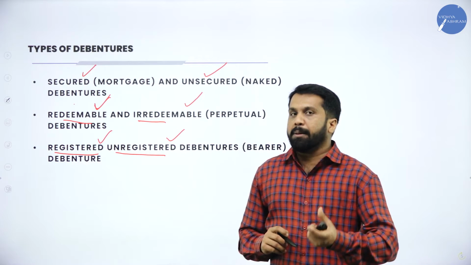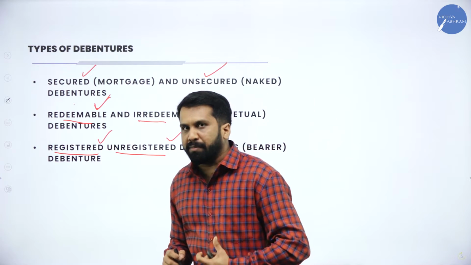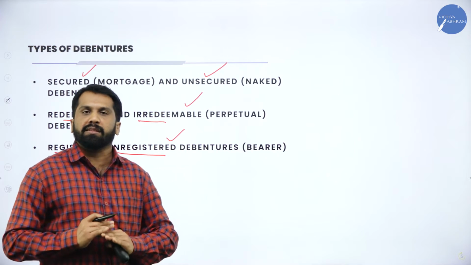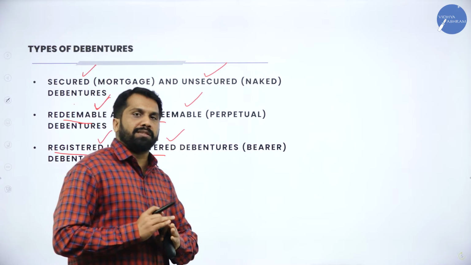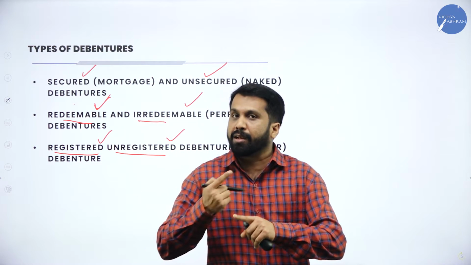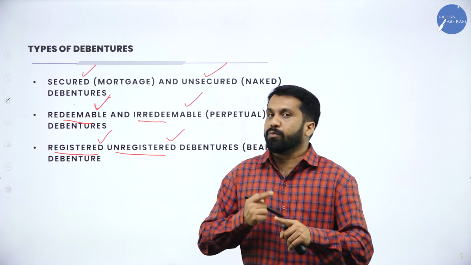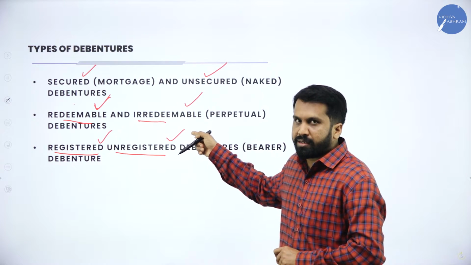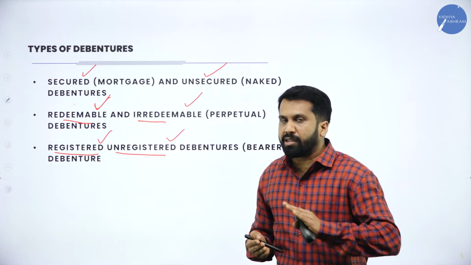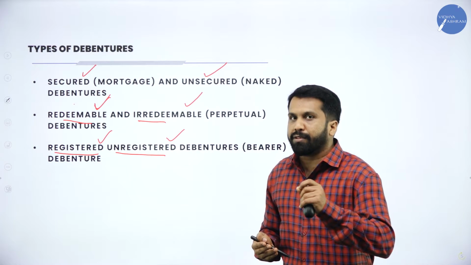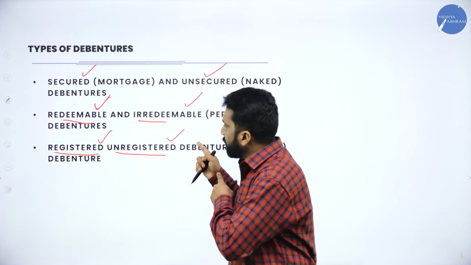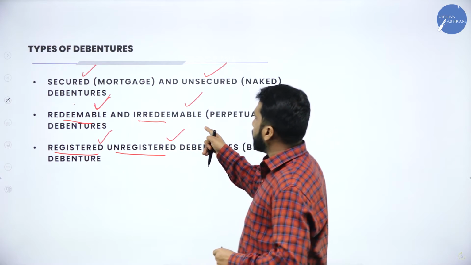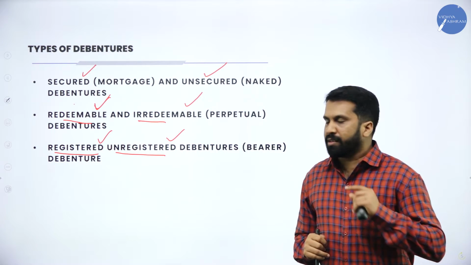Irredeemable means the company has taken 5 lakh from the public. The company will not promise that after a certain year they will repay. The company can promise that when the company closes, when it winds up, at that time they will repay your amount. Clear? In the middle they will not repay. At the time of closing of the company, they will repay your 5 lakh back. That is called irredeemable debentures. Hope you understood.